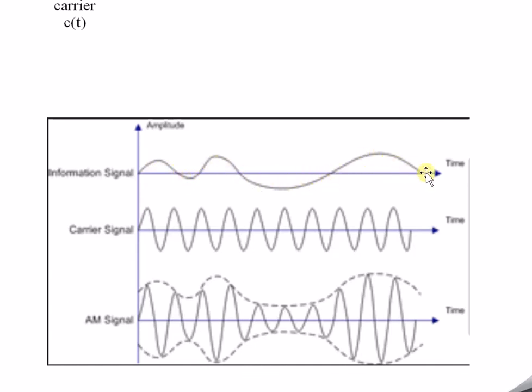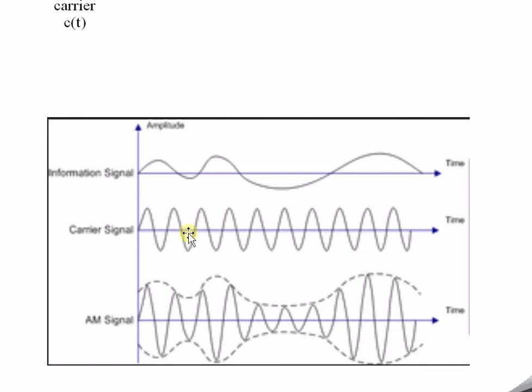It can be in any waveform. We don't have any specific waveform. This is a random waveform which we are using to denote it. So this is the information signal. Next, a carrier signal is required. Why is it required? To increase the strength of this information signal so that we can transmit it to a longer distance. Because of this, we use the carrier signal.